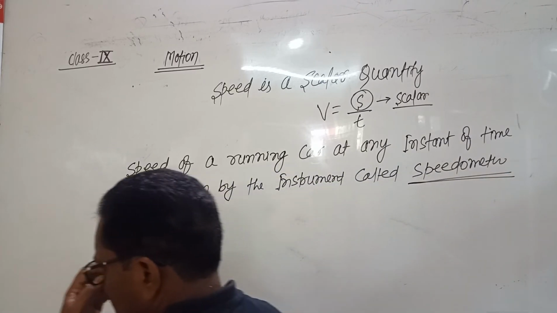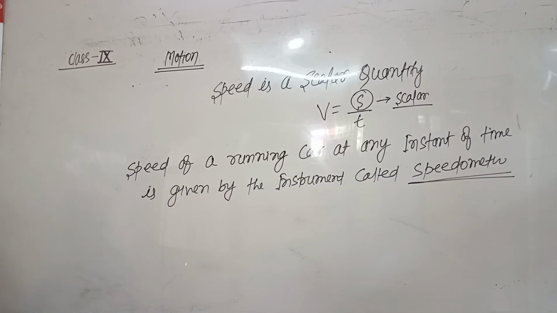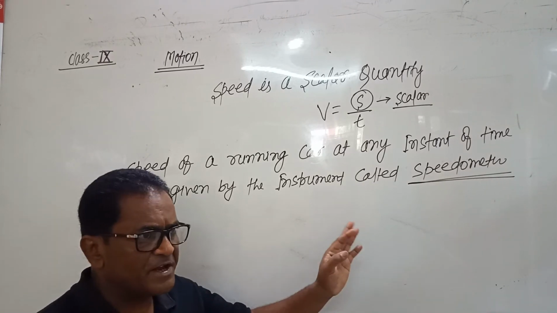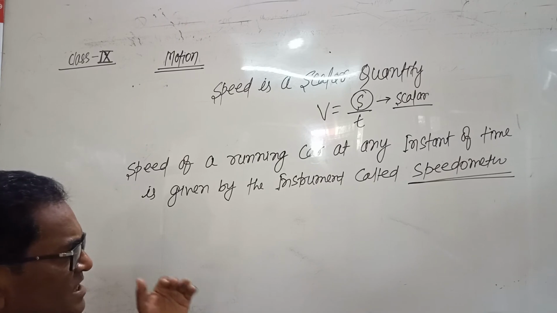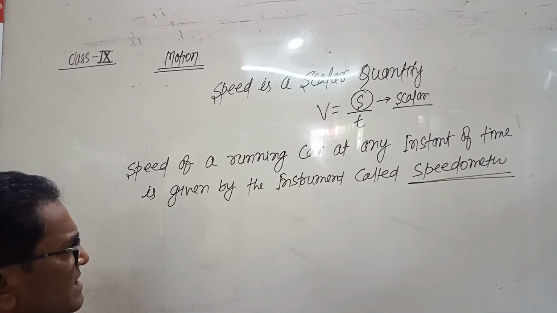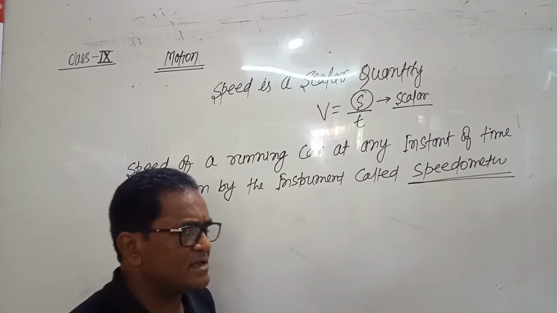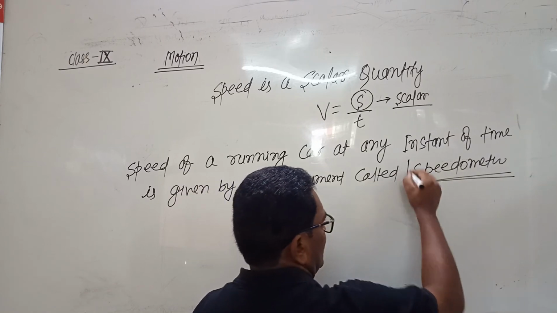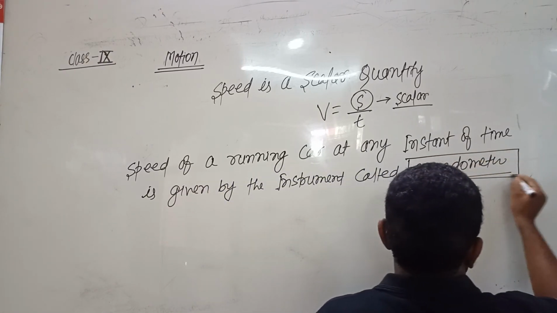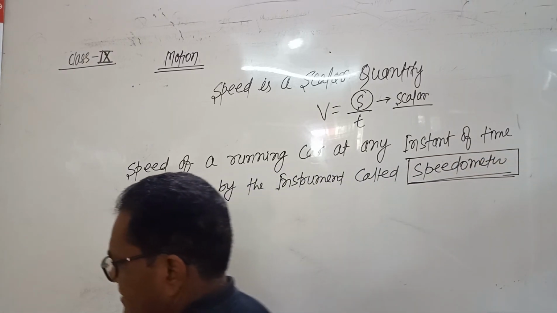The instrument which shows the speed of a running car at any instant of time is called a speedometer.